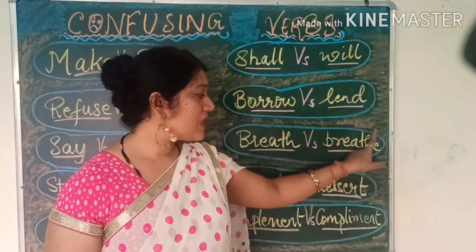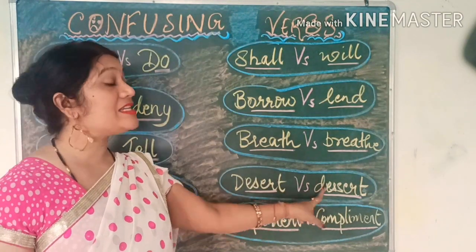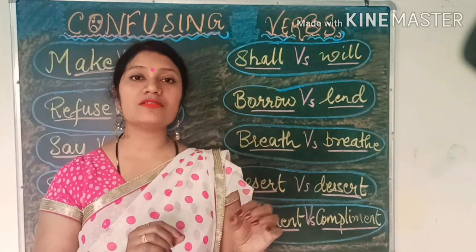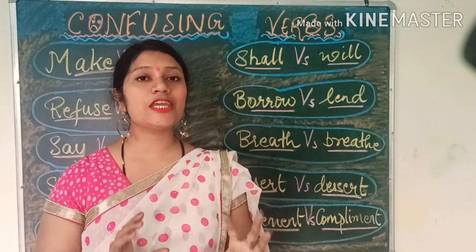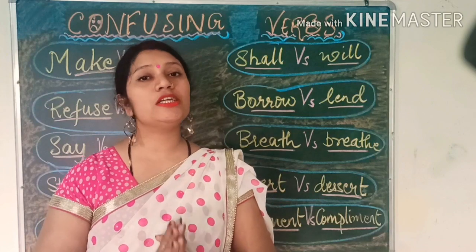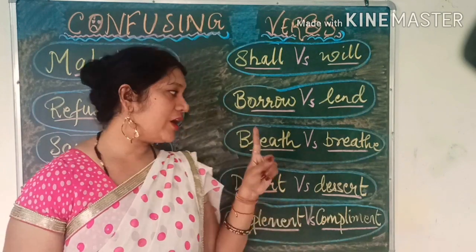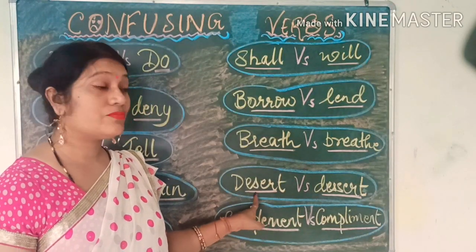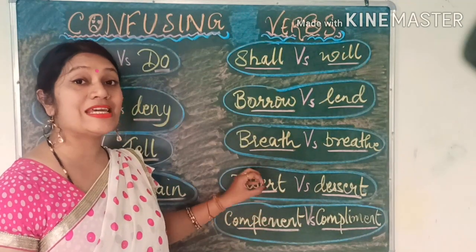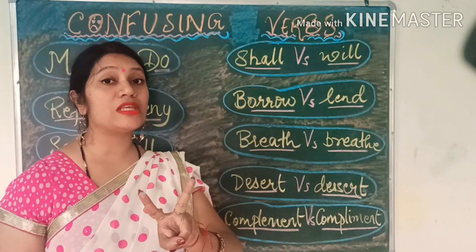That is one main difference between breath and breathe that ends in E. Be careful. Next is desert and dessert. The pronunciation itself shows clearly the difference between desert and dessert.